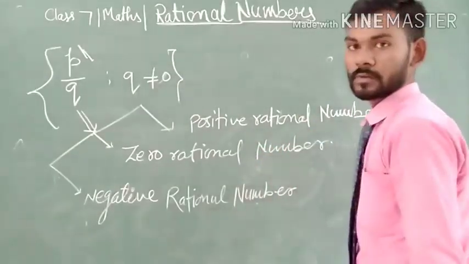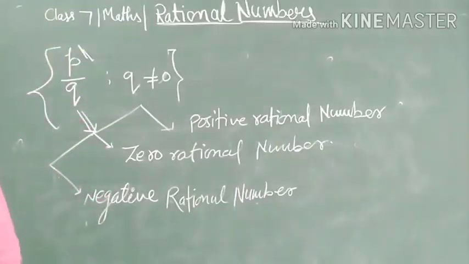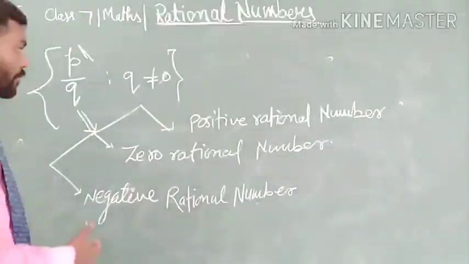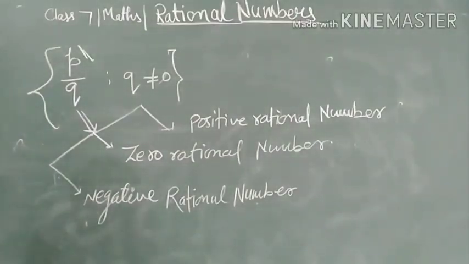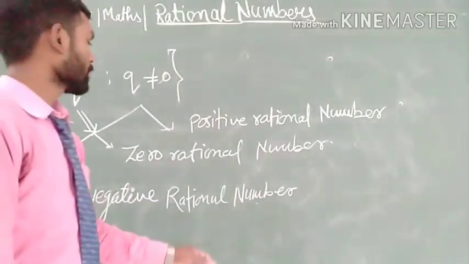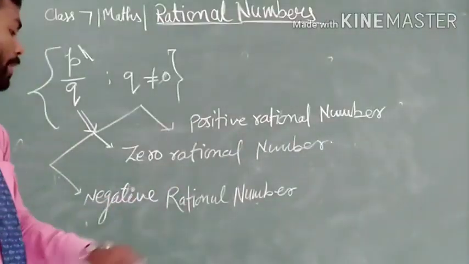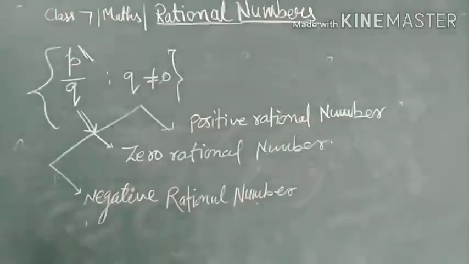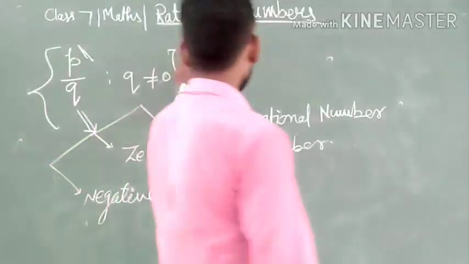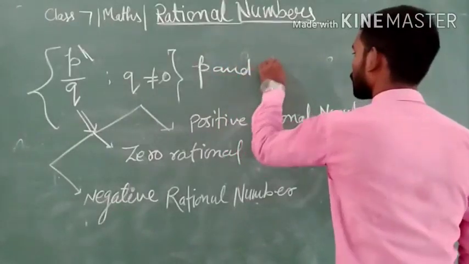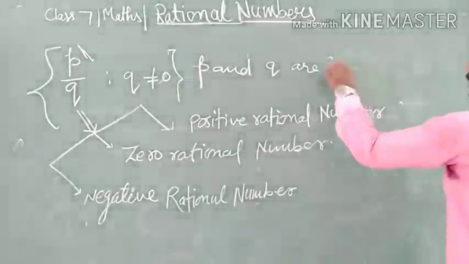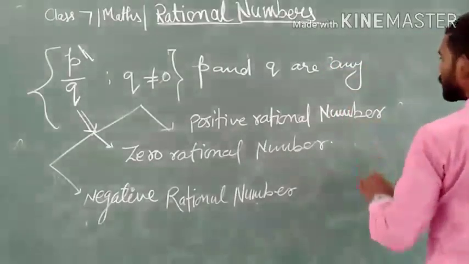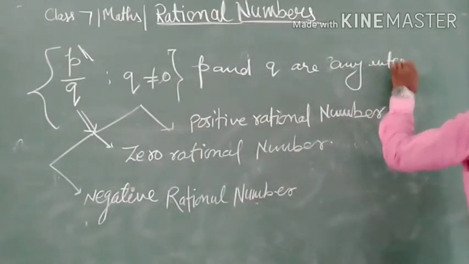So these are the variants of rational numbers according to the concept of integers. They may be positive rational numbers, zero rational numbers, or negative rational numbers, because here we define that p and q are any integers.